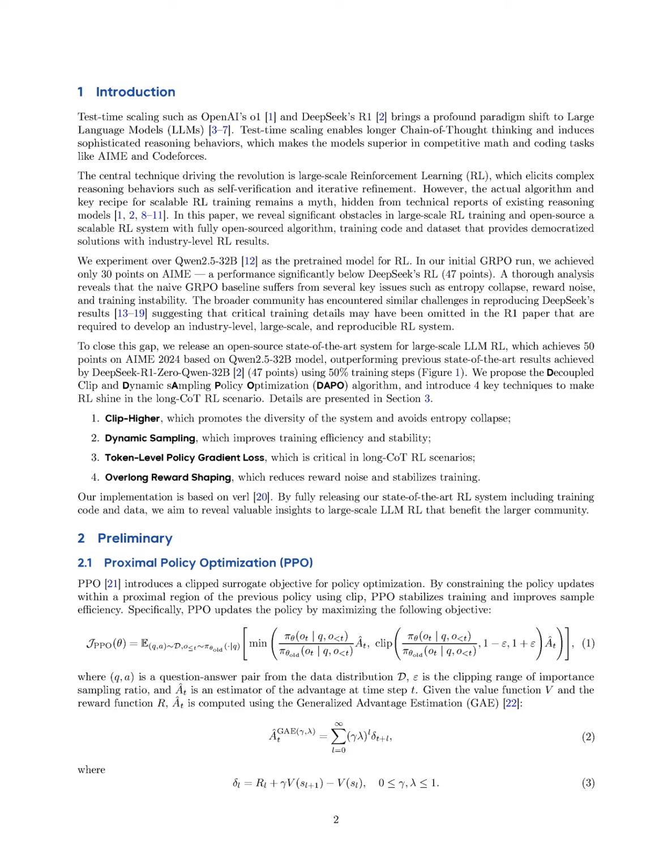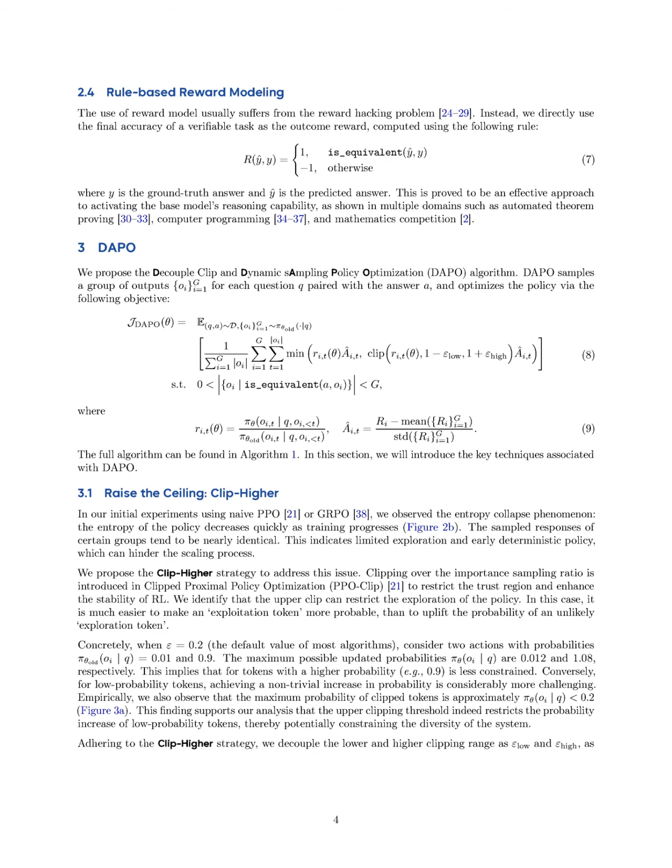The proposed decoupled clip and dynamic sampling policy optimization (DAPO) algorithm offers several empirical and theoretical improvements over traditional methods like GRPO and PPO, particularly for long chain of thought (COT) reasoning tasks. Firstly, DAPO introduces the clip higher strategy, which mitigates entropy collapse by promoting diversity in sampled outputs, thus enhancing exploration capabilities and preventing early convergence to deterministic policies.